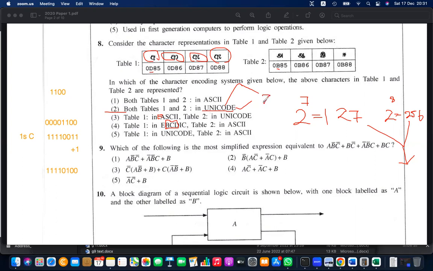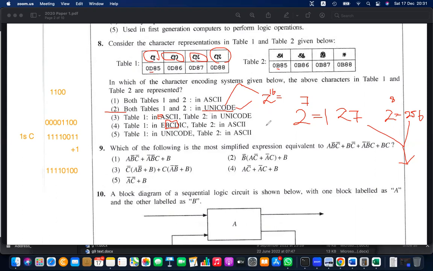Unicode has 16 bits, so 2 to the power 16. What is the amount? How many unique symbols are there with 16 bits? 2 to the power 10 is 1024.